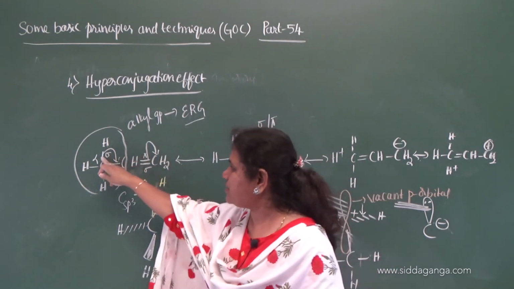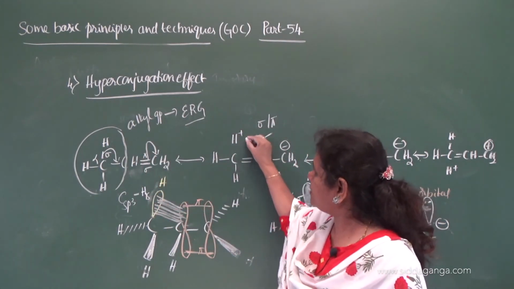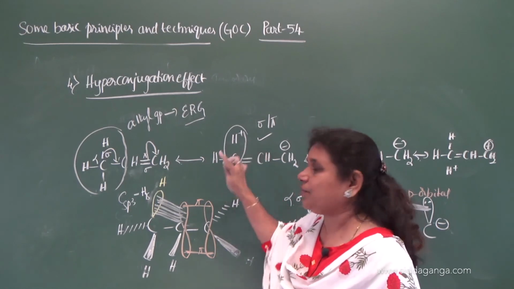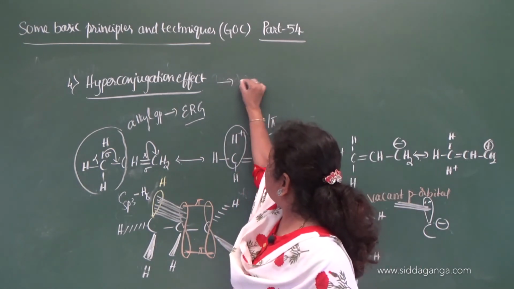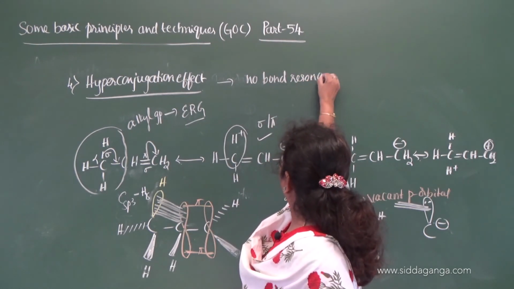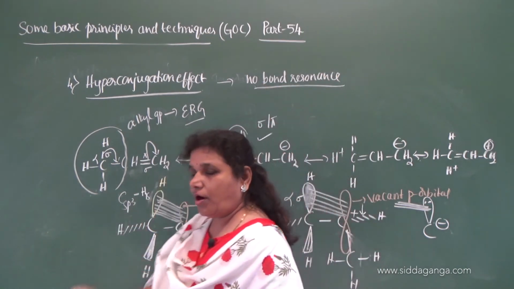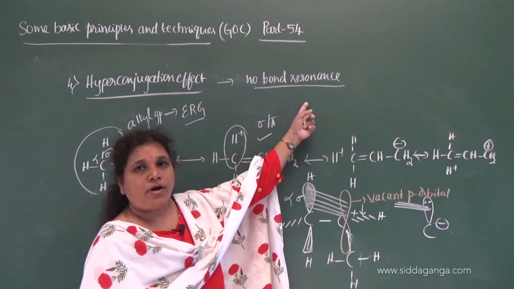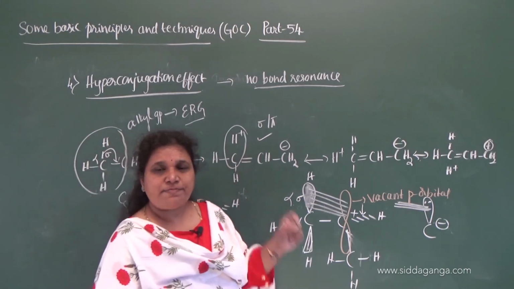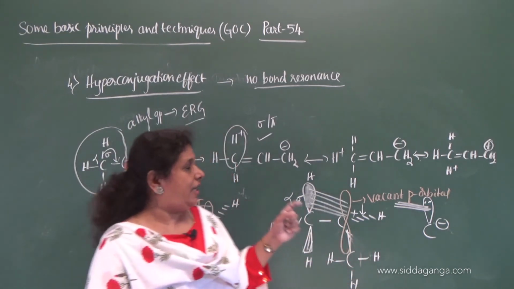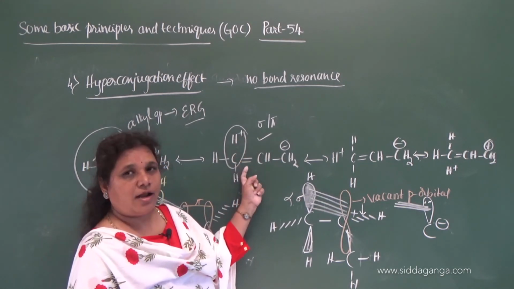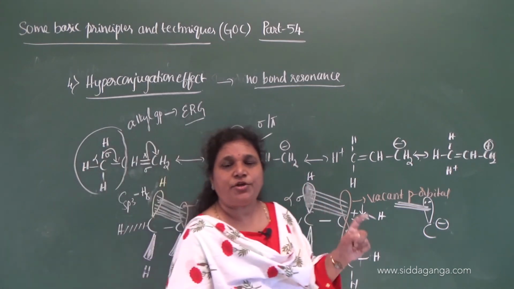And remember, once the delocalization of the sigma electron takes place, hydrogen gets the positive charge and here is a carbon, and between these two there is no bond. Hence it is also called no bond resonance, because there is no bond between H plus and the carbon here. In spite of the absence of a bond between H plus and the carbon, this H plus is not free to move anywhere.